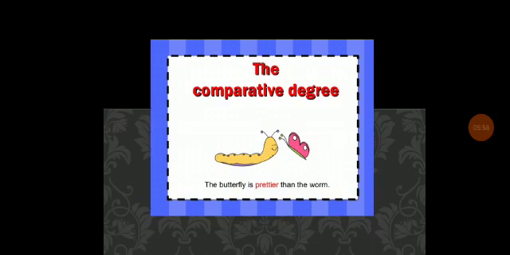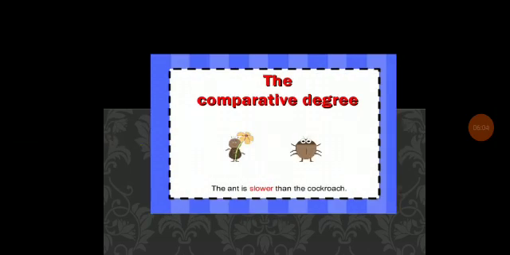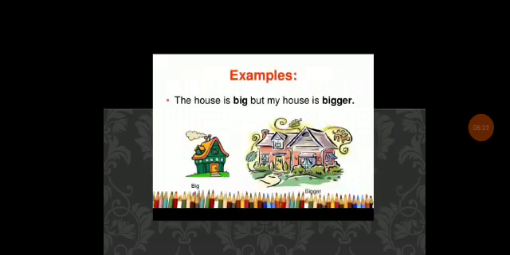The butterfly is prettier than the worm, so here prettier is the comparative degree. And another one, the ant is slower than the cockroach. Slower is a comparative degree.